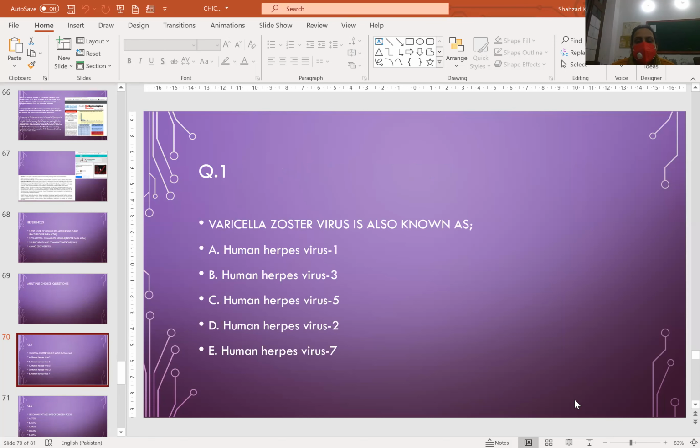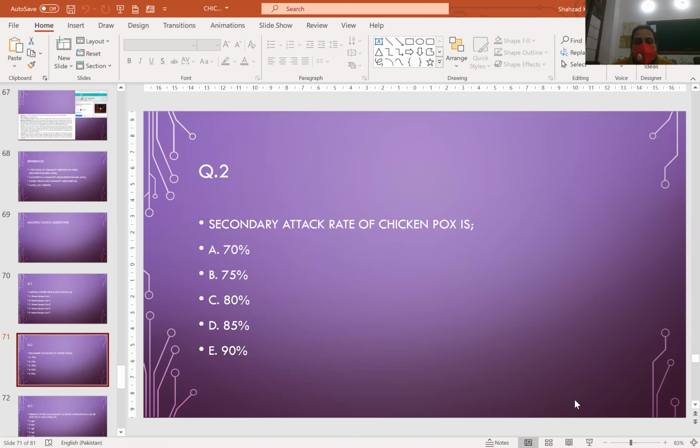Varicella zoster virus is also known as human herpes virus 1, 3, 5, 2, or 7? It's B, 3. Next, the secondary attack rate of chickenpox is 75%, 80%, 85%, or 90%? About 85%. Anyone? 90%, yes.